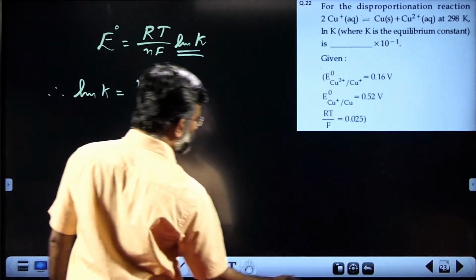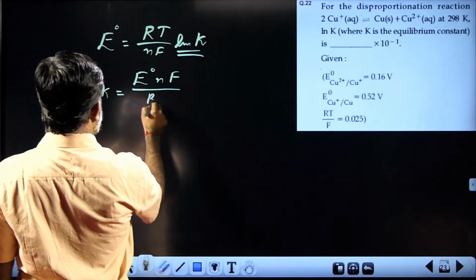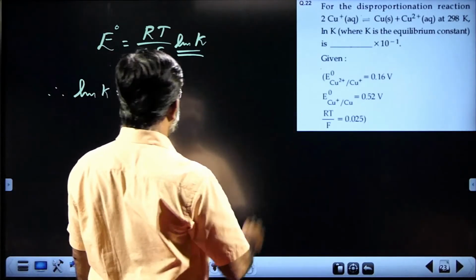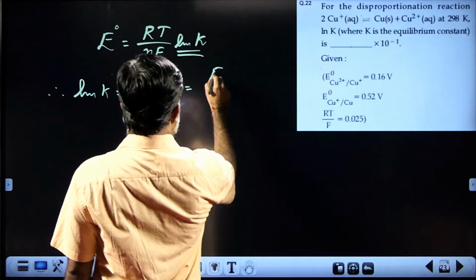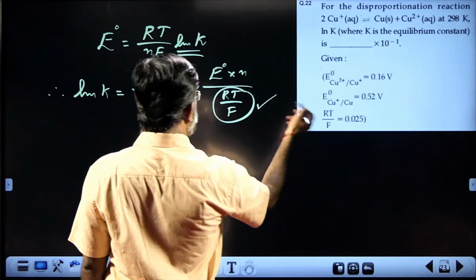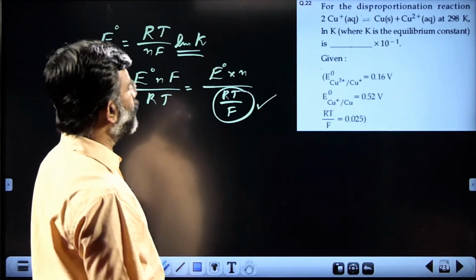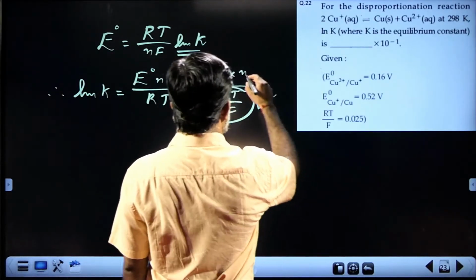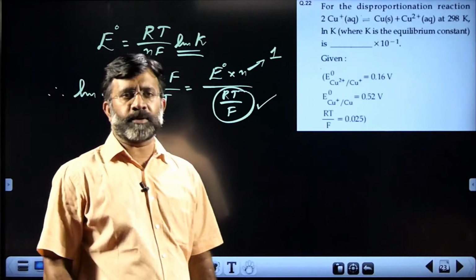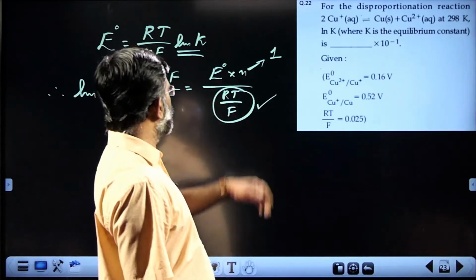N E0 NF divided by RT. RT by F value is given to you. So it is E0 into N divided by RT by F. This value is given in the question. Now once you get E0, N is very simple to understand. It is one electron transfer. Cu+ becomes Cu, N equal to 1. Cu+ becomes Cu2+, N is equal to 1. So the N value is 1.